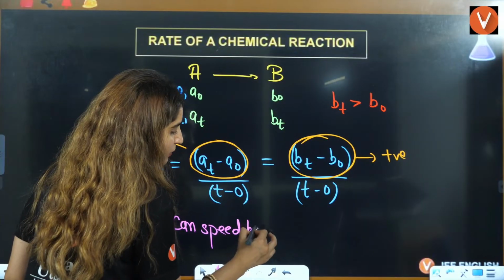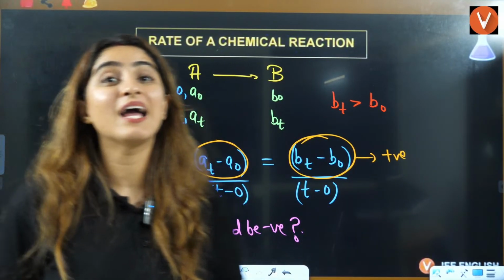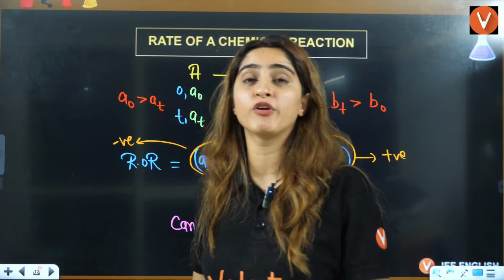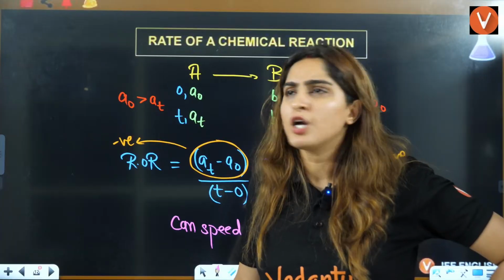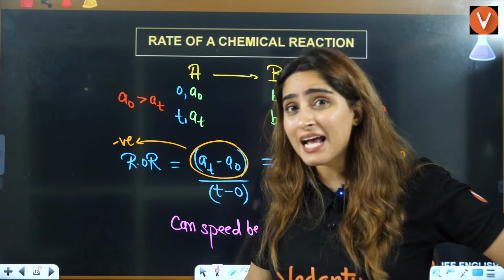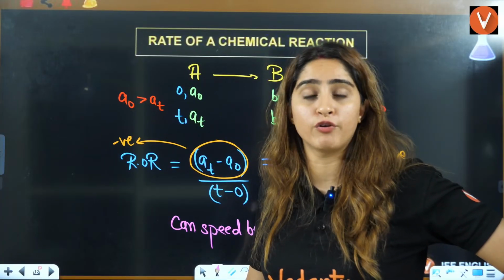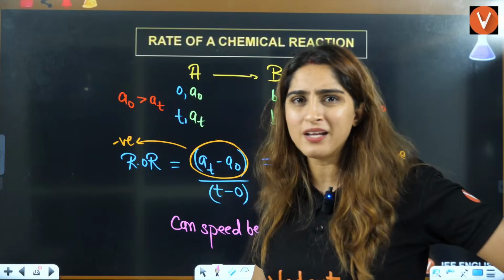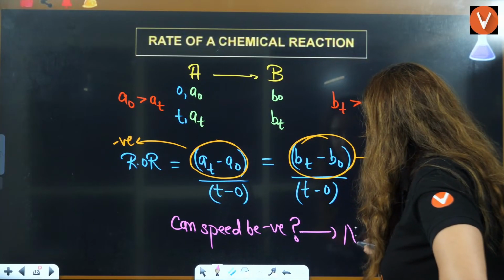Can speed be negative? Ma'am, yes, I am not talking, you're talking about velocity. And simply in chemistry, we talk about only speed. No direction, nothing we are talking about, right? So, can speed be negative? No, speed cannot. Velocity is negative. Velocity is directional. Speed is not directional. So, speed cannot be expressed in negative.